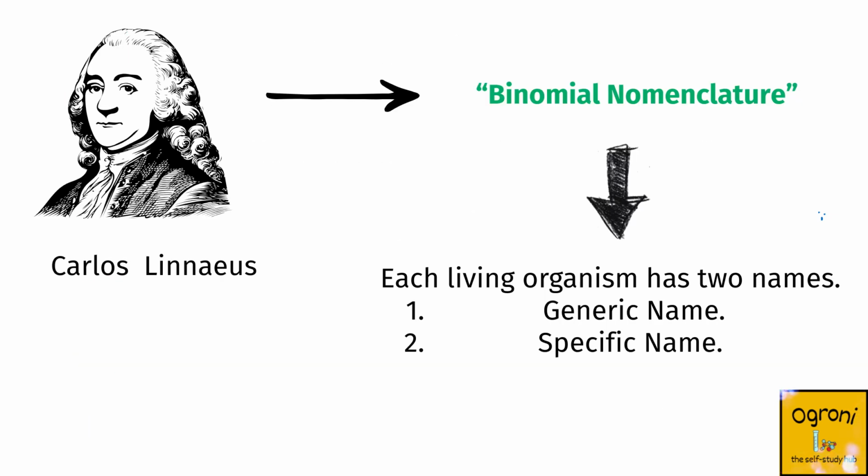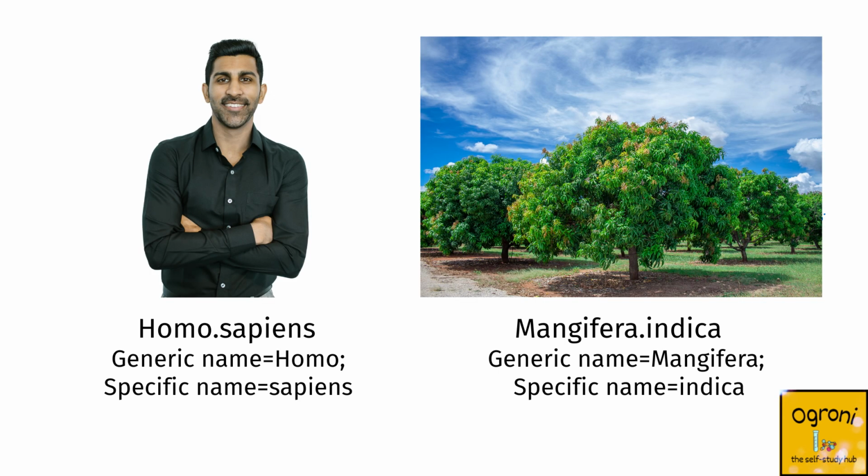Carolus Linnaeus also proposed the binomial system of nomenclature. According to this system, each organism has two names, generic name and specific name. For example, the scientific name of human being is Homo sapiens and the scientific name of a mango plant is Mangifera indica, where Homo is the generic name and sapiens is the species name. Similarly, Mangifera is the generic name and indica is the specific name.